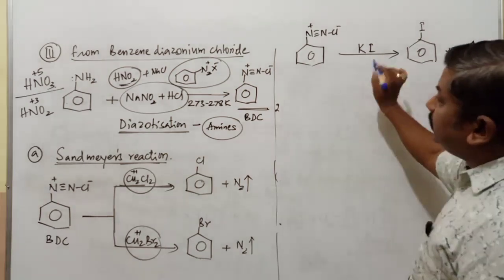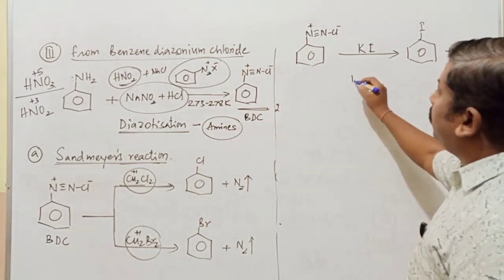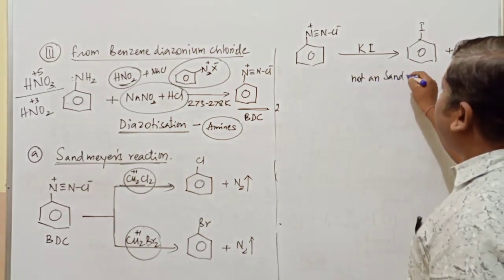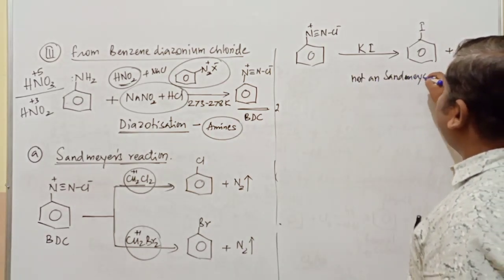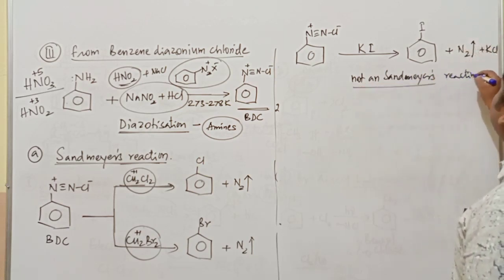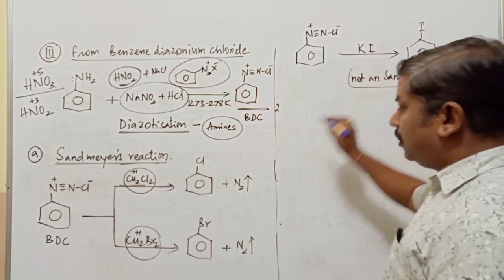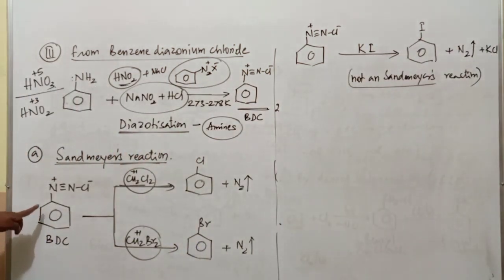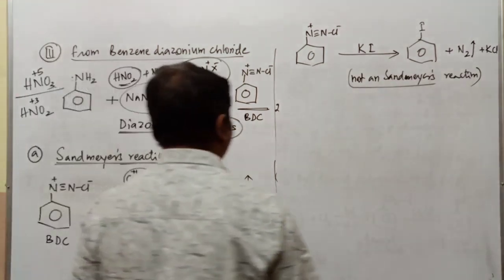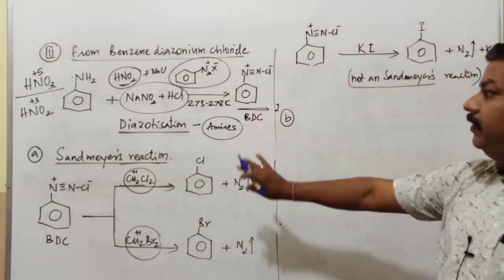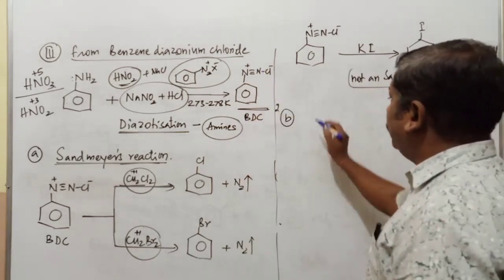Remember, this reaction is not a part of Sandmeyer's reaction. So this is a separate reaction. Sandmeyer's reaction means preparation of only chlorobenzene and bromobenzene from benzene diazonium salt. This is Sandmeyer's reaction. In the second method, we have to use the same benzene diazonium chloride only, but we are using a different reagent.